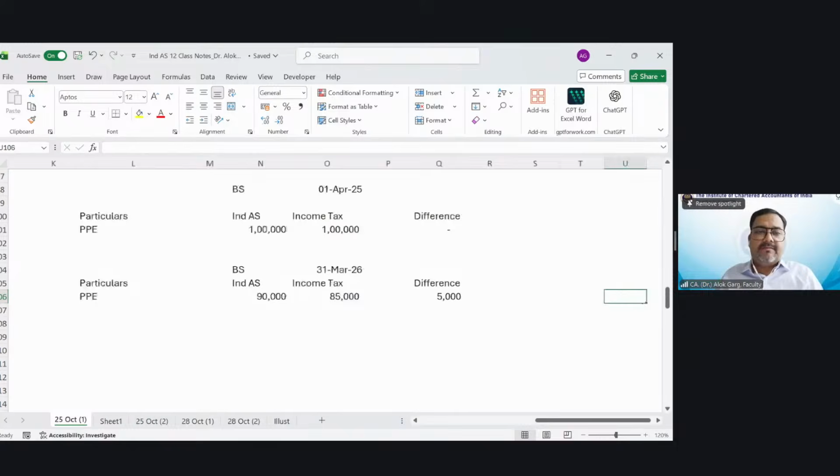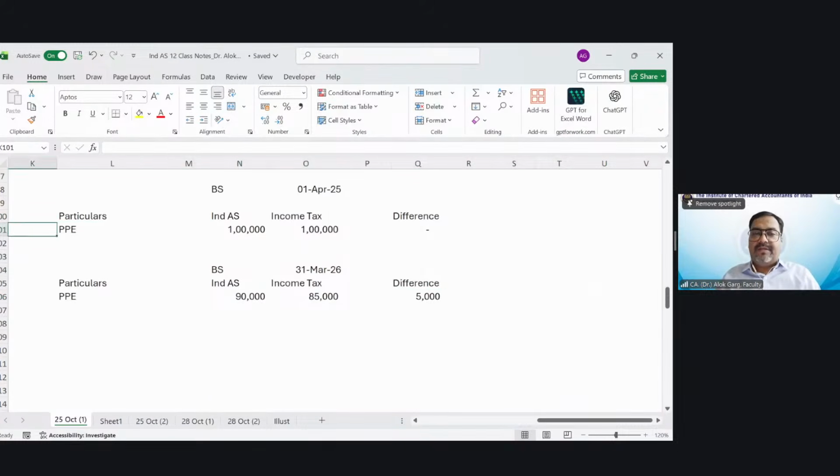So for example, property, plant and equipment, PP&E. The balance sheet as per Ind AS, the property, plant and equipment is 1 lakh. And the balance sheet as per Income Tax Act. So basically, on 1st April 2025, the company has purchased a machinery. The company has purchased a PPE. What is the accounting entry as per Ind AS? PPE account debit to bank account.